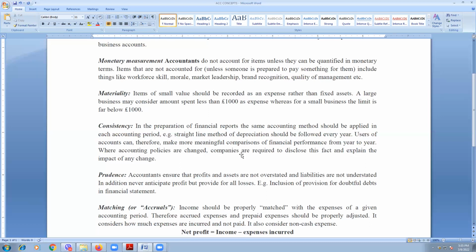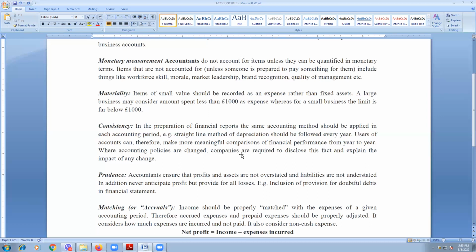However, for example, stationery, those are also used in our business on a daily basis, but these are of very insignificant value. That's why these are considered as an expense and not as non-current assets.